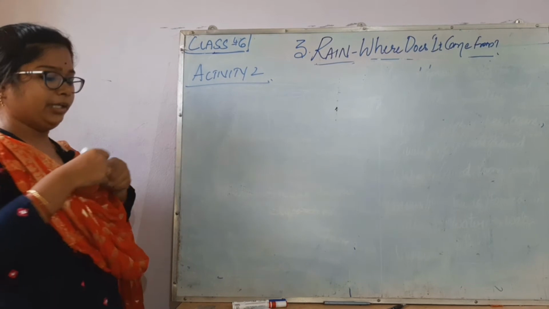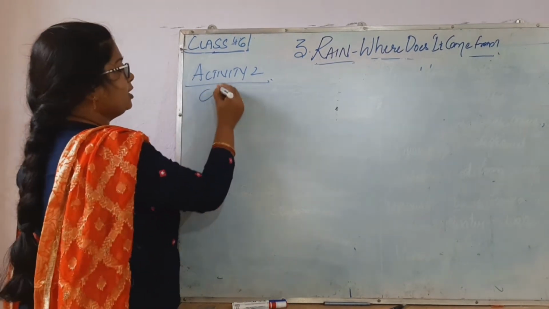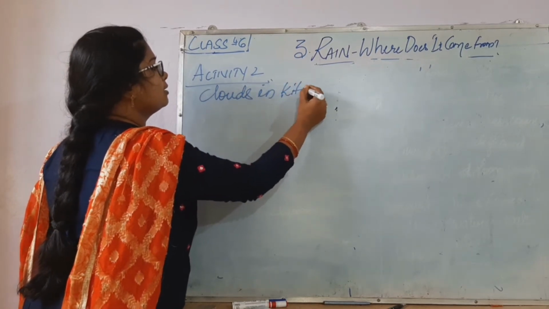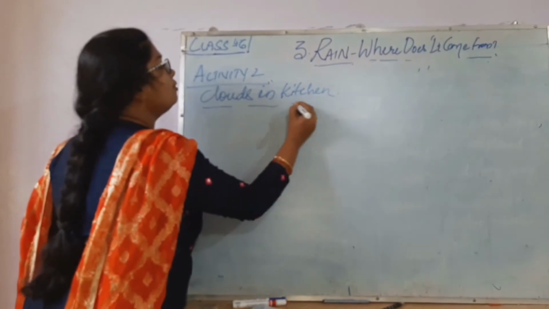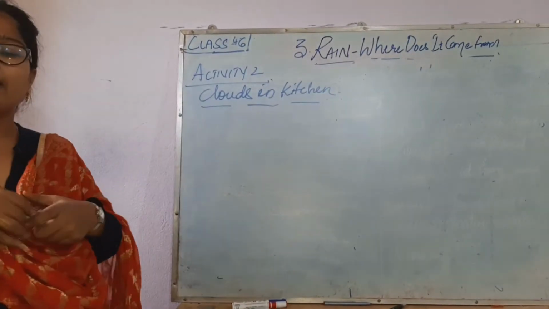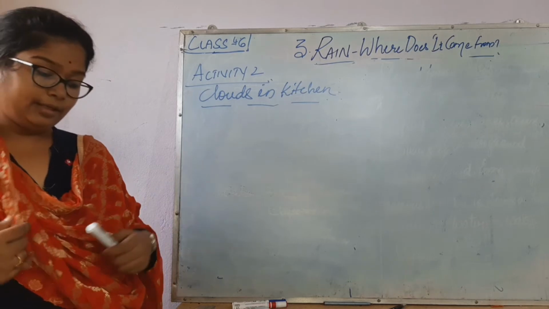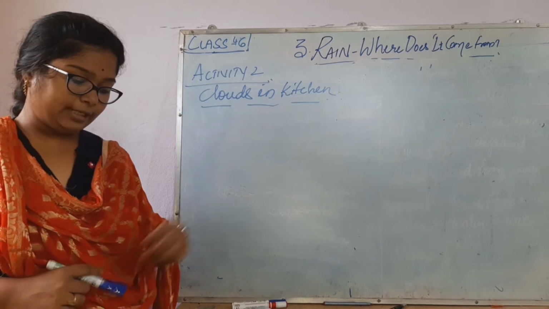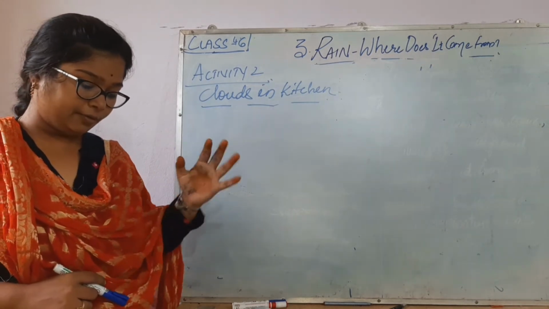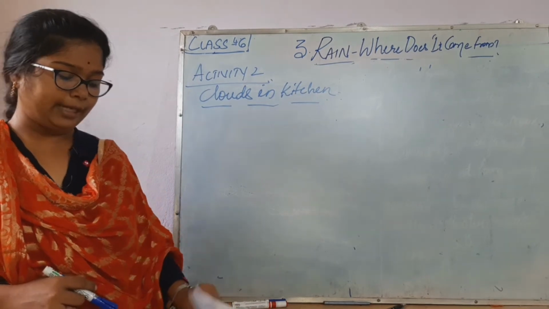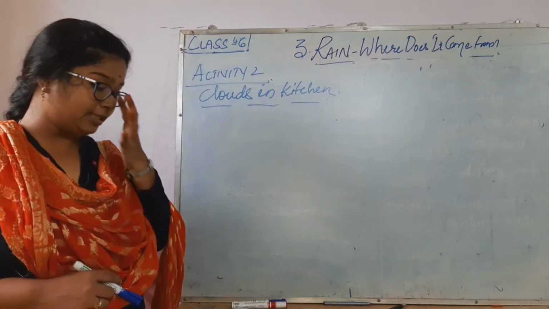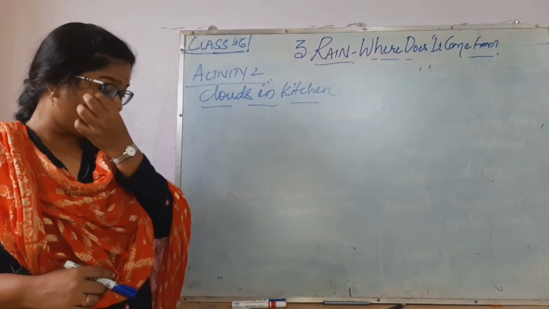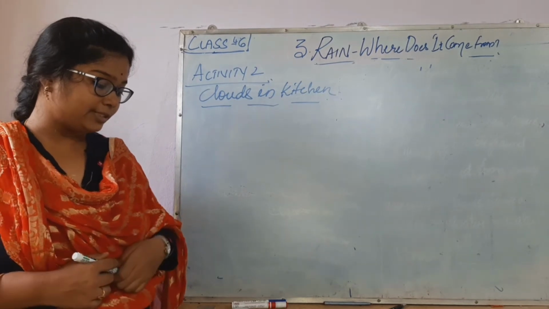We'll do activity 2. Clouds in the kitchen. In your kitchen also you can form clouds. How can you form clouds in the kitchen? I will read it out to you and explain. Take a vessel filled with water, keep it on the stove, heat it slowly, observe for some time. Now cover the vessel with a plate. Remove the plate after a couple of minutes. Do you see any changes on the inner surface of the plate? Pour some cool water on the plate and observe what happens.